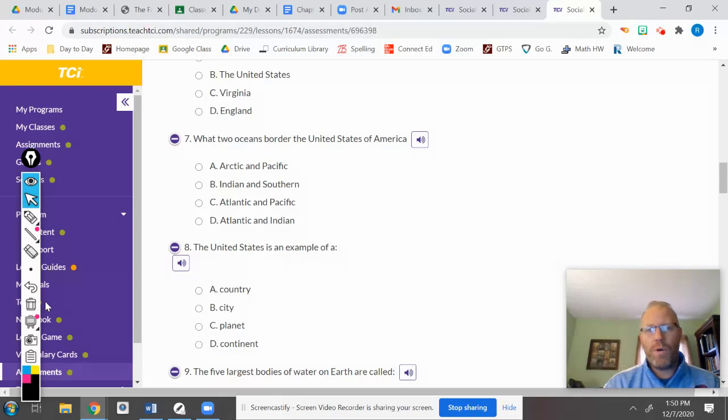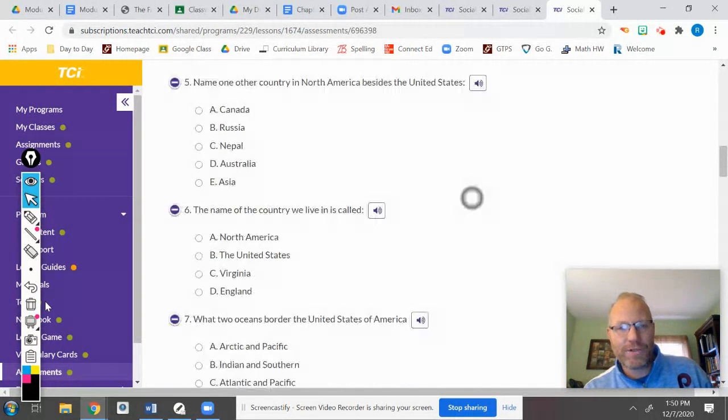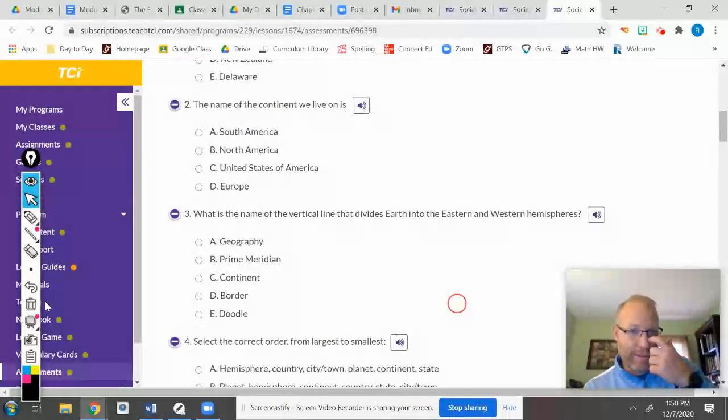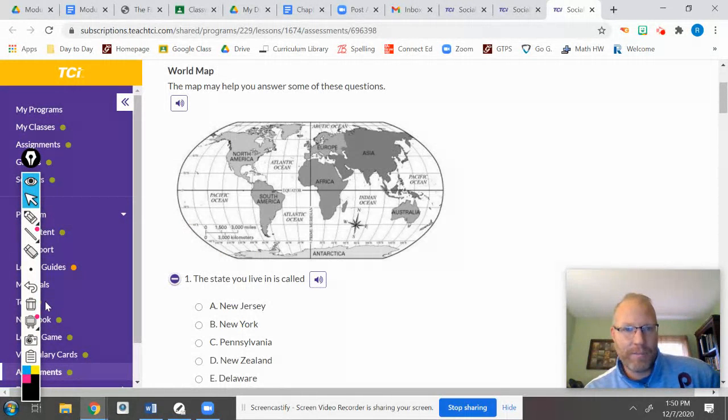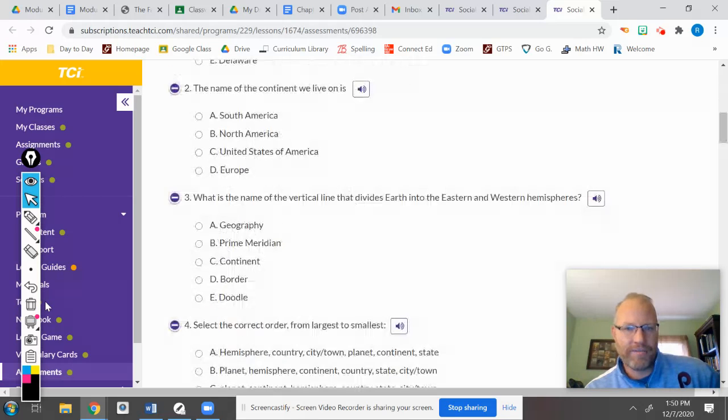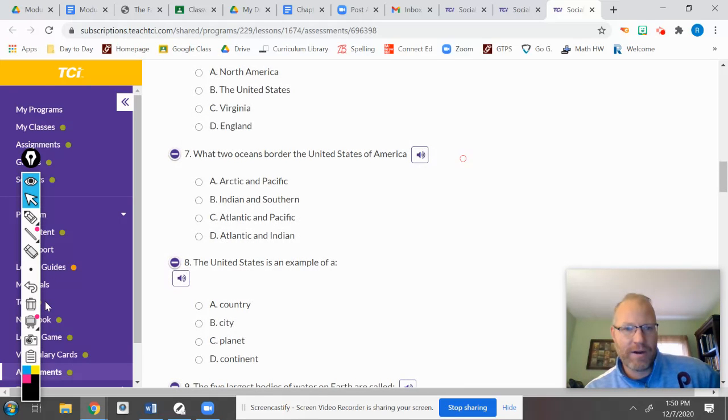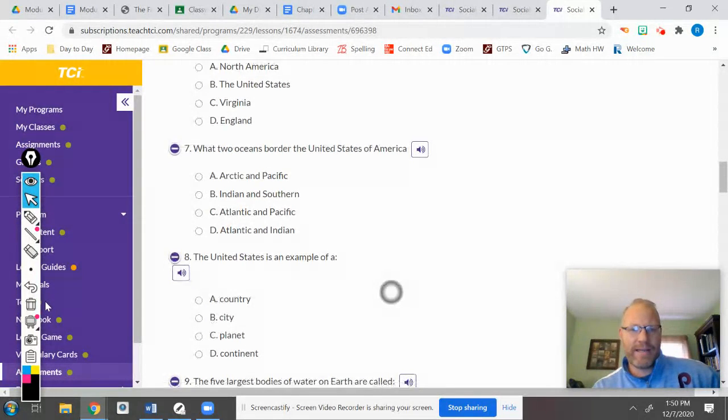Number 7, what 2 oceans border the United States of America? If we were to go to the ocean on the New Jersey side, what ocean would you hit? If you were to go to the ocean on the California side, which ocean would you hit? Take a look at the map up top. Look at North America. Look at the oceans that are touching it and find your answer. So we have Arctic and Pacific, Indian and Southern, Atlantic and Pacific, or Atlantic and Indian.